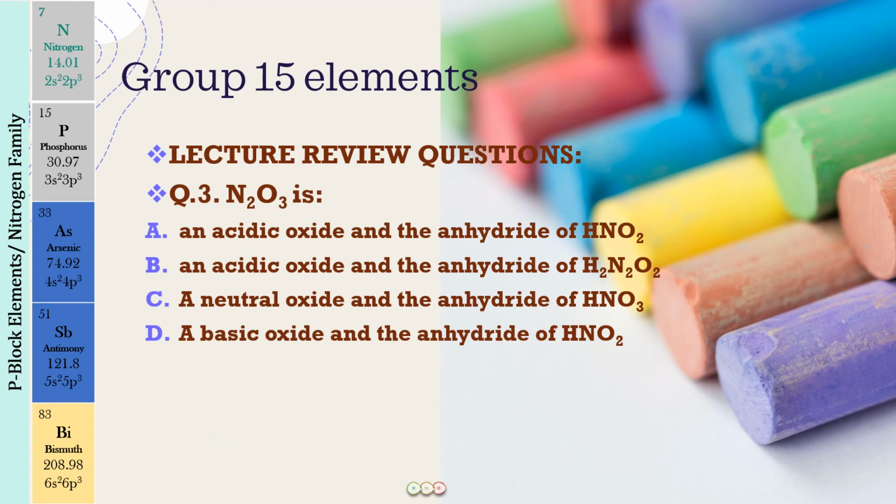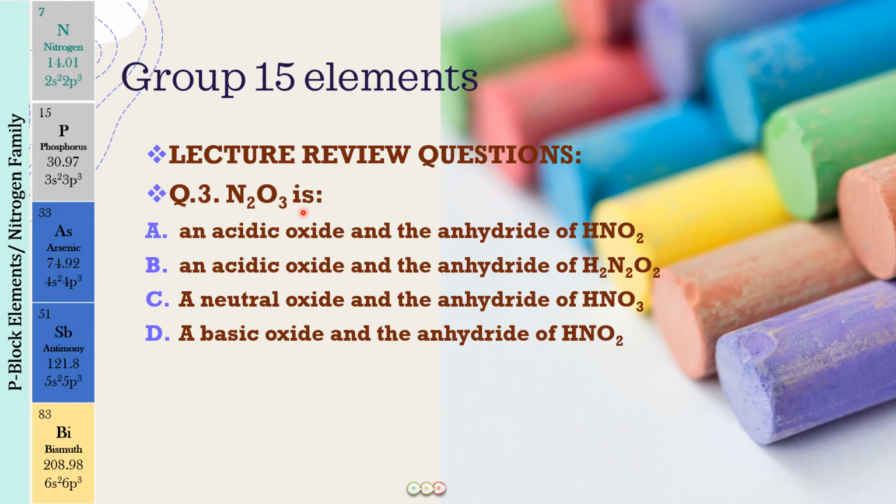The next question is N2O3. This is an acidic oxide and anhydride of HNO2, an acidic oxide and anhydride of H2N2O2, a neutral oxide and anhydride of HNO3, or a basic oxide and anhydride of HNO2. There are two things that you have to answer in this question. First of all, you have to tell whether this is an acidic oxide, a basic oxide, amphoteric, or neutral oxide. You should be able to tell which nature the oxide has.